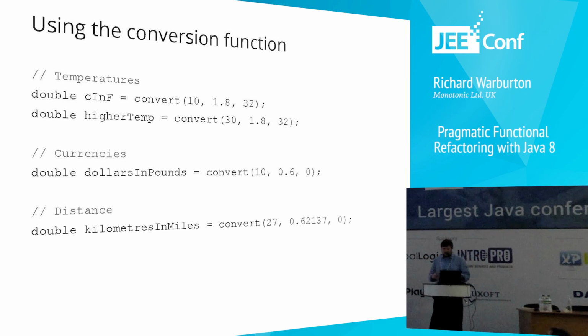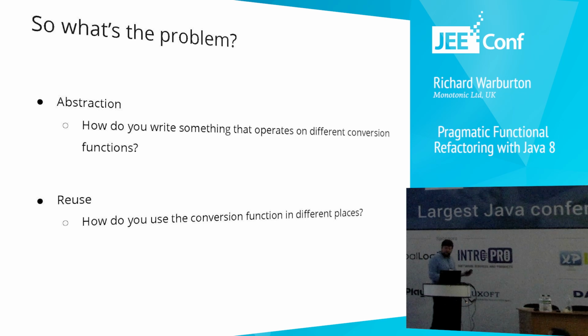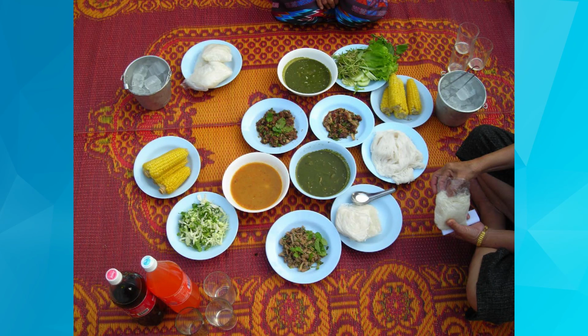But in all cases, we've ended up reusing this in a bit of an ugly way, passing in the constants separately. So what's the problem? First of all, we want to be able to abstract over the idea of here's a conversion function and pass in different conversion functions. And the other idea is we want to be able to reuse it. In this case, it's only a very, very simple method because it's just a simple example that we want to put on a slide. But you might be able to think about how you can use this for much more complicated methods where you do really want to reuse the body of that method.